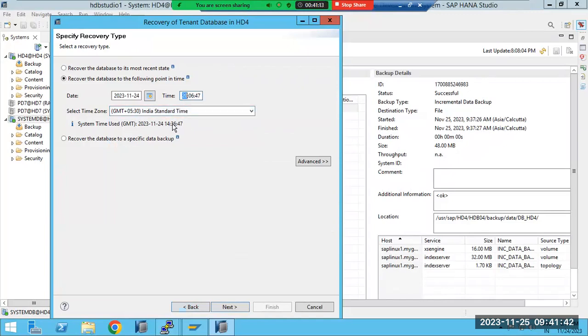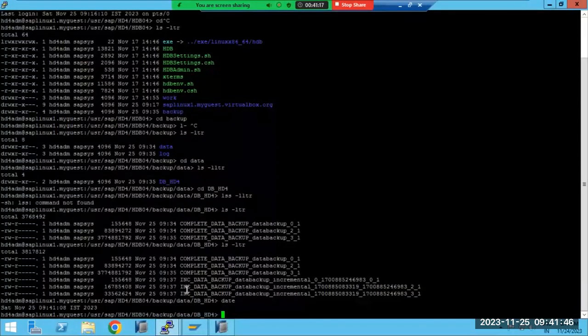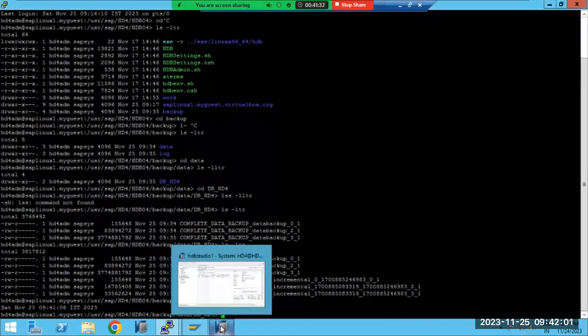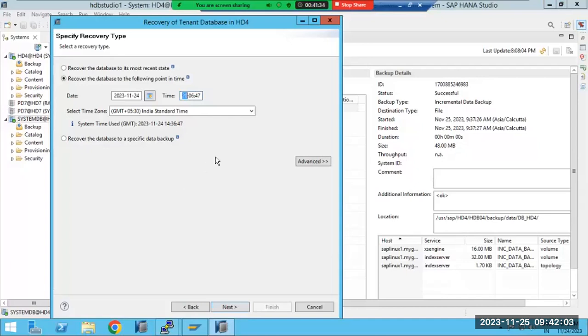Sir, in the server it is showing 8:11 p.m. But in the server it is showing 8:41, right? So 9:41, I mean the server only shows 9:41. But this is the US time zone, and the server is in the India time zone. So this is in a different time zone. Which one is correct? I don't know, but let's see. Here it is India Standard Time.